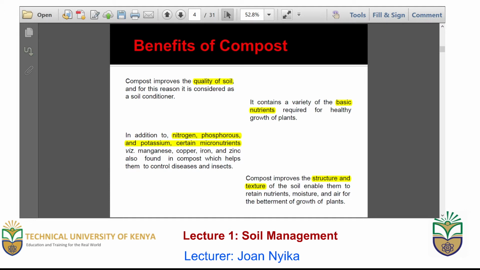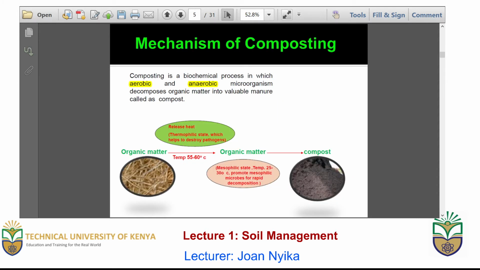Number four is that it improves the structure and the texture of soils. Remember, in our first class, we said that the soil structure and soil texture is important in ensuring that the water has high permeability, that is, the ability to allow water to pass through. It is well aerated, has enough carbon dioxide and oxygen for the various processes of respiration and photosynthesis, and it also allows the soil to hold more water.